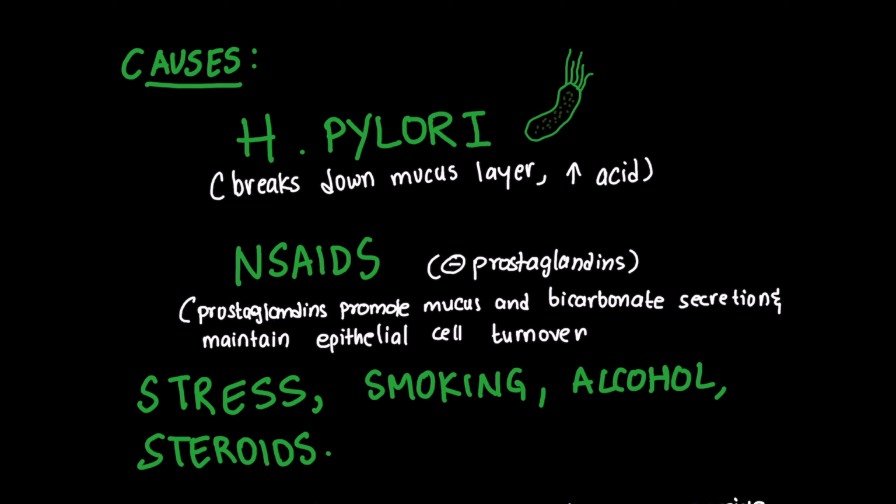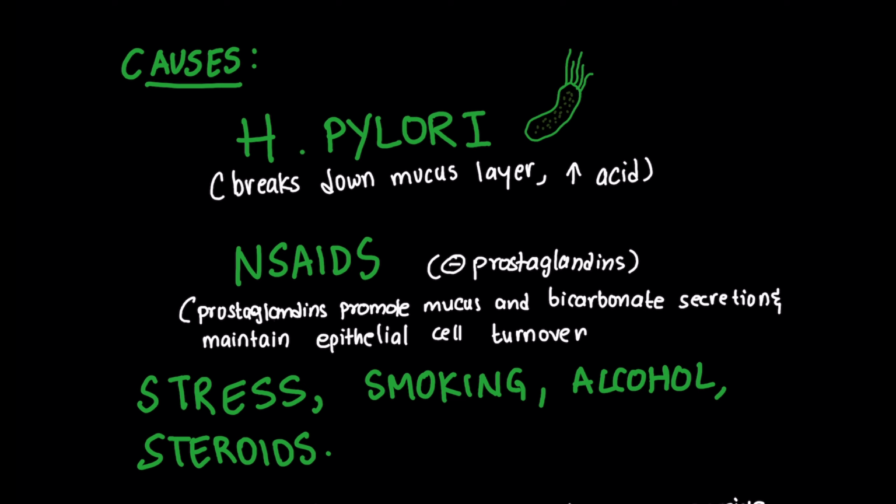Causes of ulcer. First, H. pylori infection is associated with almost 90% of duodenal ulcers and almost 60 to 70% of gastric ulcers. It is associated with increased gastric acid secretion and reduced duodenal secretion of bicarbonate. It also breaks down the mucus layer.